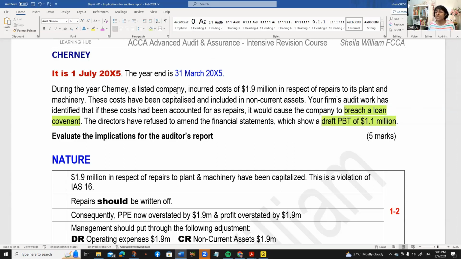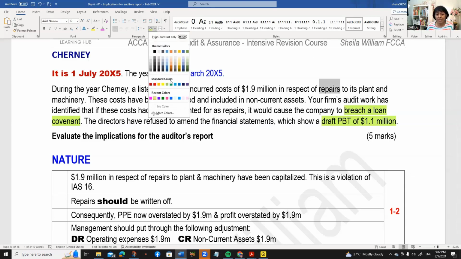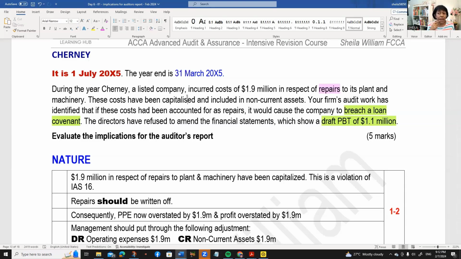Question. Now, can you tell me why it is not pervasive? Very good. It only affects one financial statement item. Excellent. So is it material? Yes, it is material because there's a breach of loan covenant and you turn a profit into a loss. Is it pervasive? No. Why? Because there's only one financial statement item. But what if this exam question said that there were 5 or 6? Then it would be pervasive. It will be material and pervasive.